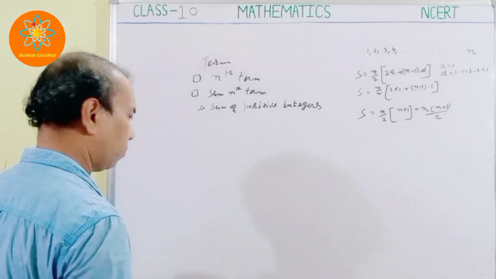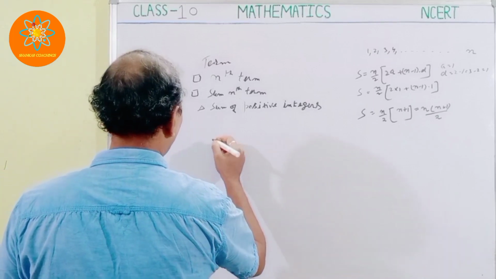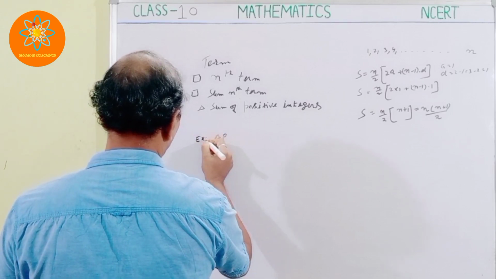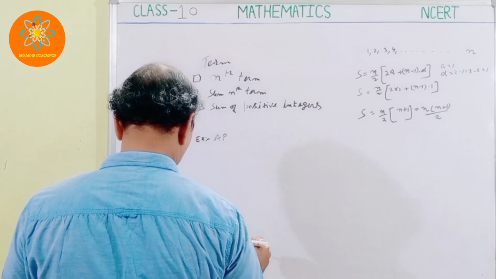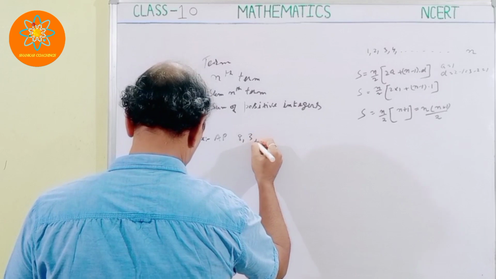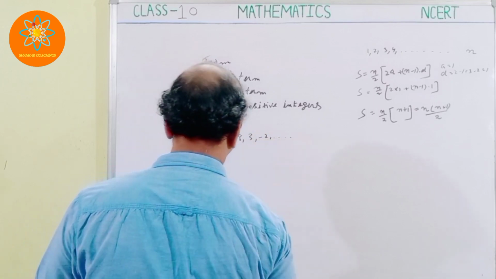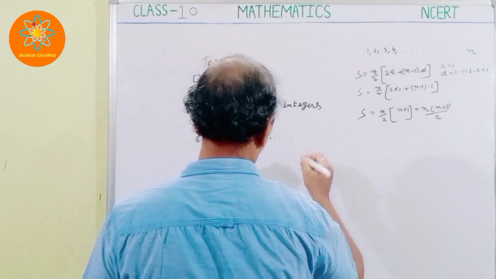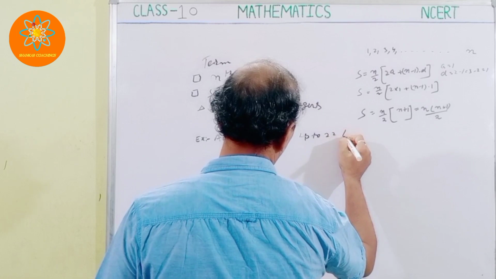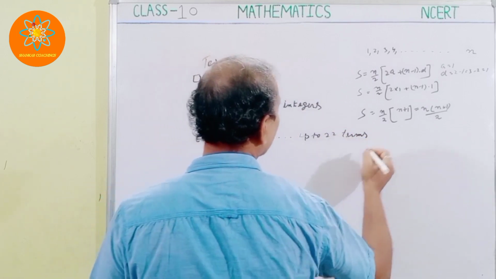Now we will see a few examples. Let's suppose I have been given an AP: 8, 3 and minus 2, up to 22 terms, and you have to find the sum.